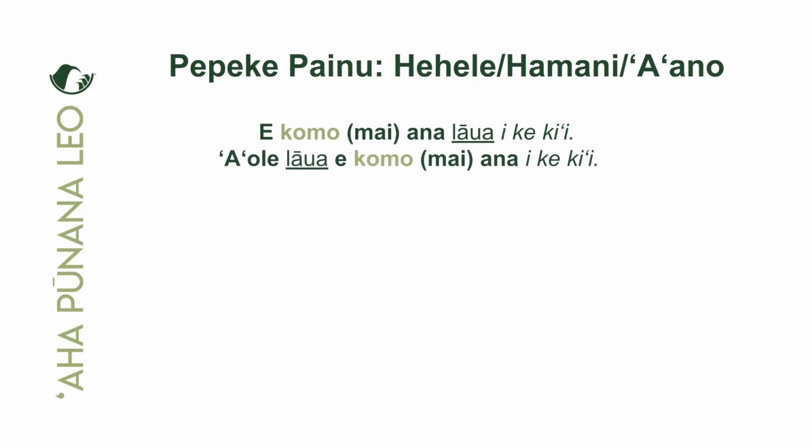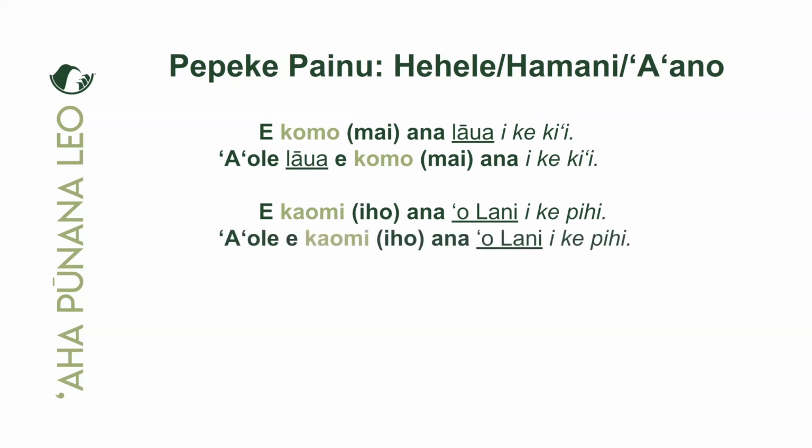Yeah, again, like the previous example, lāua is a papani. Therefore, lāua will jump up in front. Yeah, lele ka piko papani i mua, following ʻaʻole. So ʻaʻole lāua e komo mai ana i ke kiʻi. Maikaʻi. E kaomi iho ana ʻo Lani i ke pihi. We said that this meant that Lani will be pressing in a downward direction the pihi, or the button. And to negate this, all we do is add the word ʻaʻole. ʻAʻole e kaomi iho ana ʻo Lani i ke pihi. Yeah, Lani will not be pressing the button.